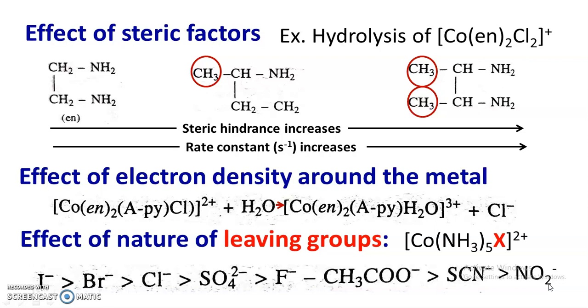Next is the effect of increase in electron density. As the electron density around the metal atom increases, the bond between metal and halogen breaks easily. And the last is the nature of the leaving group. So all these factors support the dissociative or SN1 mechanism for acid hydrolysis.